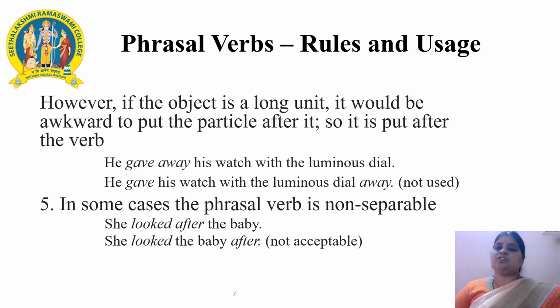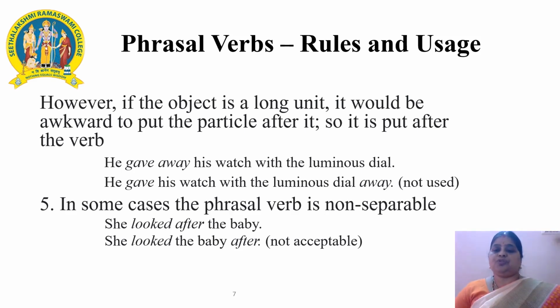However, if the object is a long unit like the one given below, it would be awkward to put the particle after it. So, it is put after the verb. For example, he gave away his watch with the luminous dial. If written this way, he gave his watch with the luminous dial away, it is not generally accepted or used as the object is a long unit.